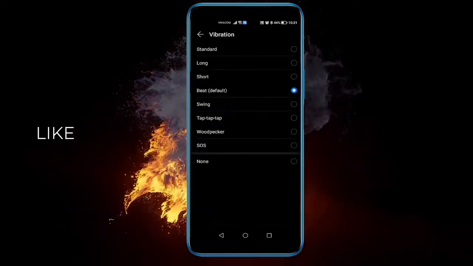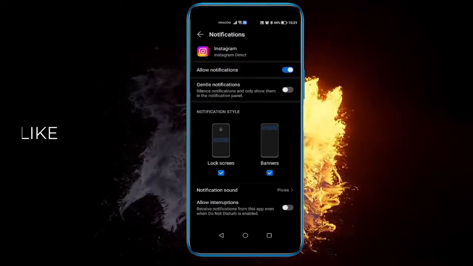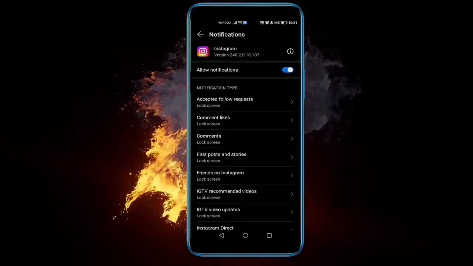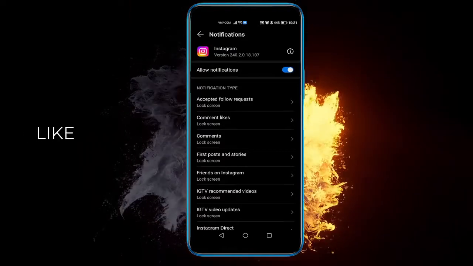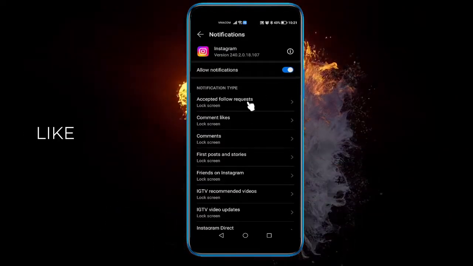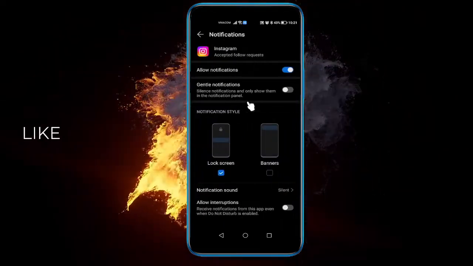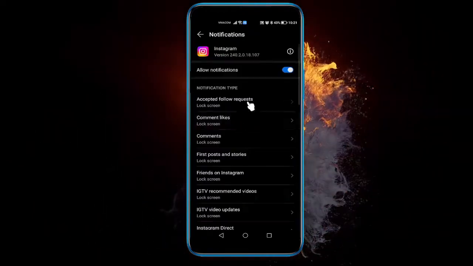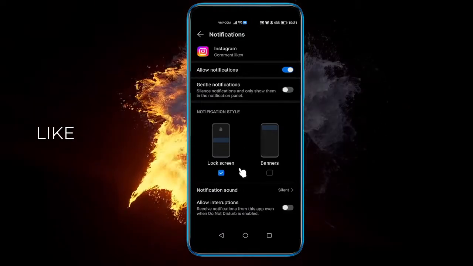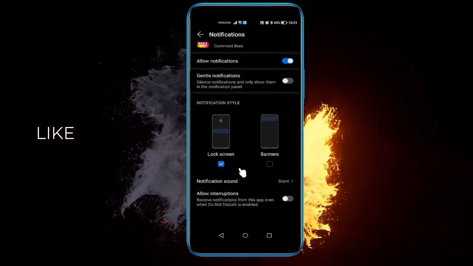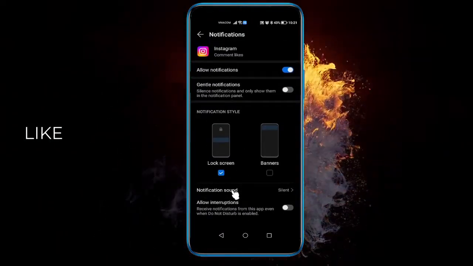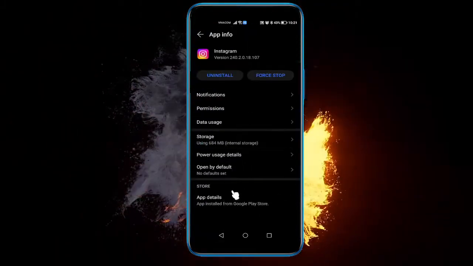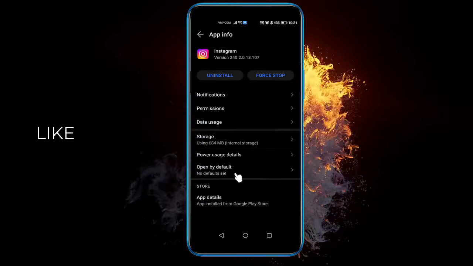And you can do this from any of the notifications that you want to be notified for, and you can change their sound on all of them. Just click notification sound, and that's it. For comment likes, for example, scroll down, click on notification sound, choose what you want, and that's it. That's how to change all the notification sounds that you want on Instagram.